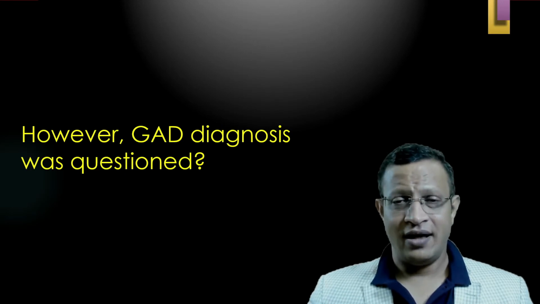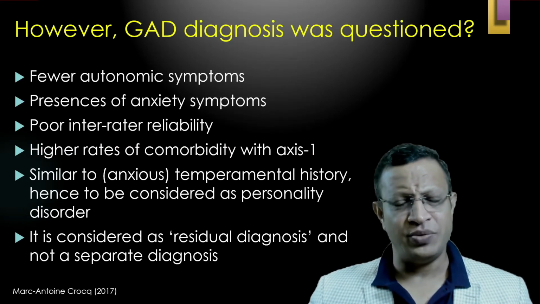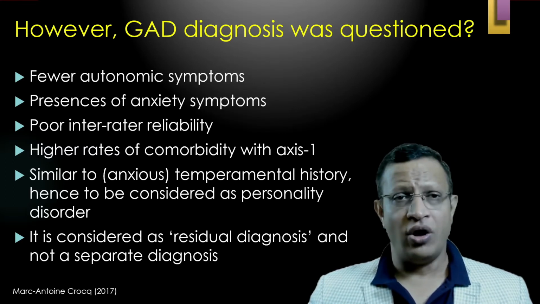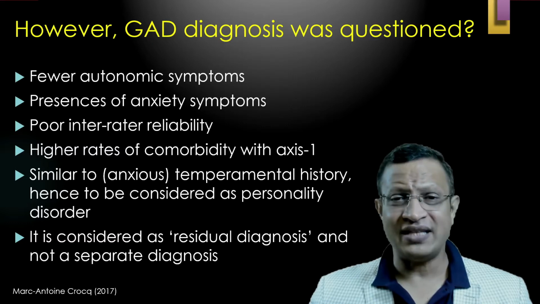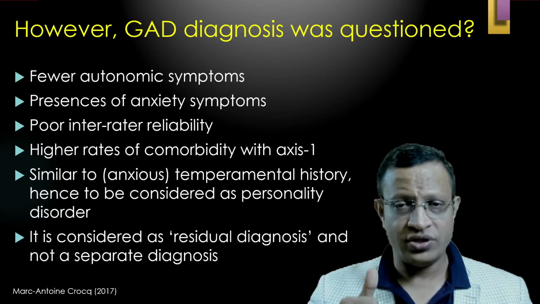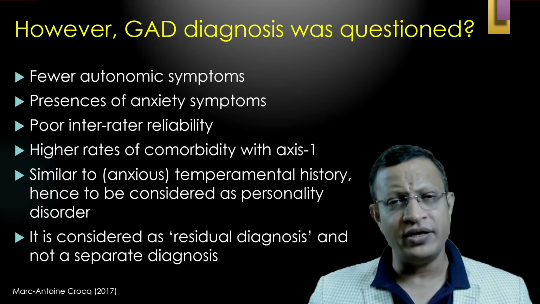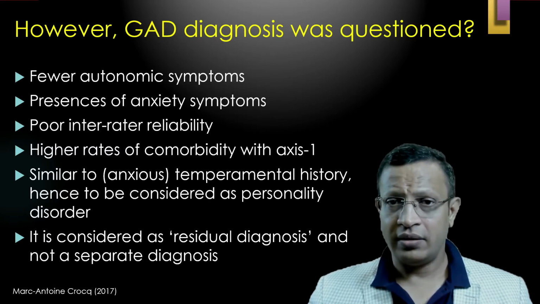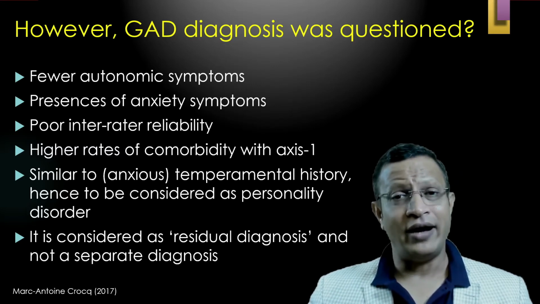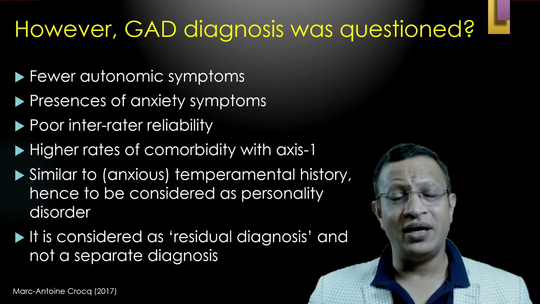Let's understand how the GAD diagnosis was questioned. Generalized anxiety disorder has changed many times. Basically, people have questioned the validity of this diagnosis because generalized anxiety disorder has been classified under anxiety disorders, but the autonomic symptoms are very few. That raised the first question. The second was the presence of anxiety symptoms, and these anxiety symptoms cut across many disorders. You can take social phobia, agoraphobia, panic disorder, and not only that, even personality disorders and also obsessive compulsive disorder. This led to poor inter-rater reliability with regard to diagnosis.